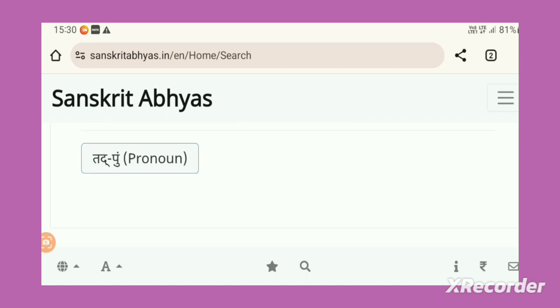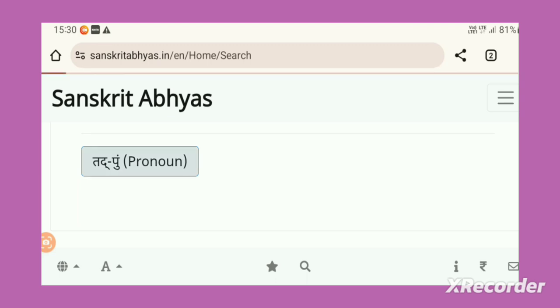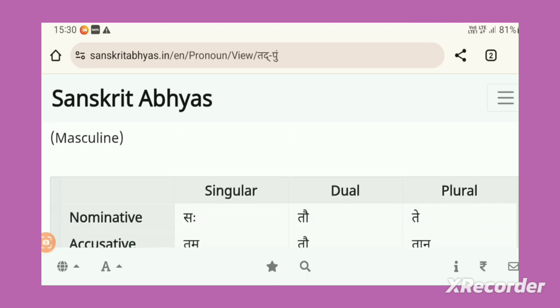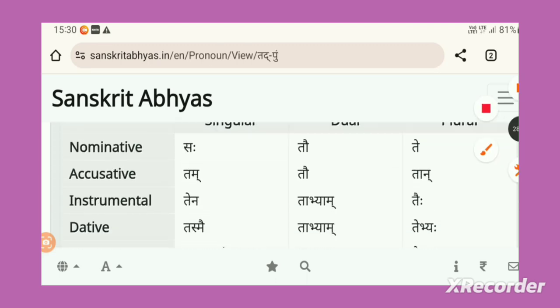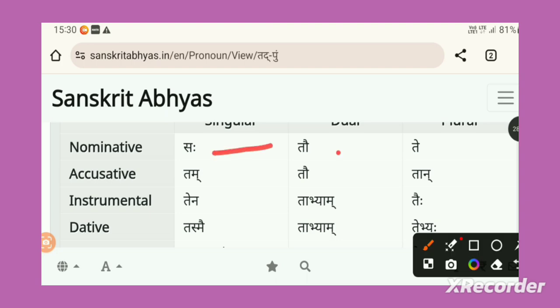You are able to see this, right? Pronoun. Everything here is called a pronoun. Now see this, you got the forms. Saha Tau Te. That 1, those 2, those multiple. You need to write like this. Saha Tau Te. Note down these forms.